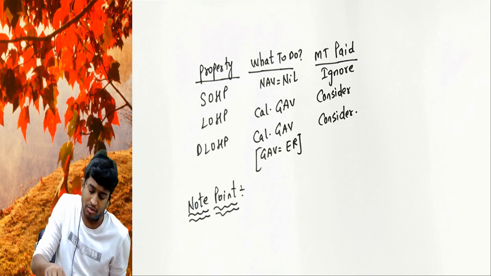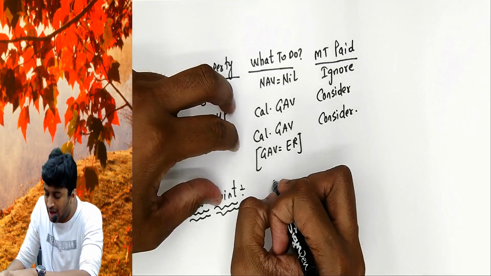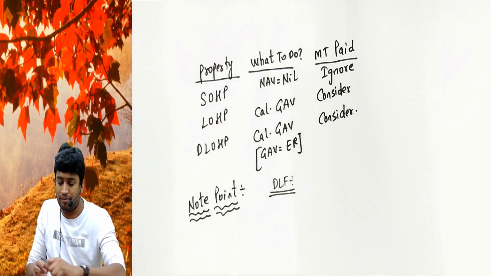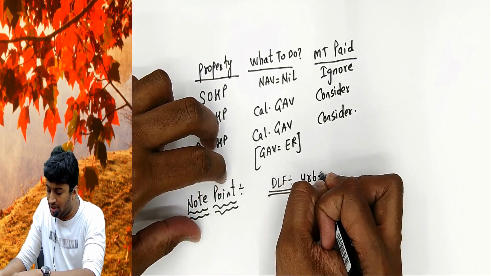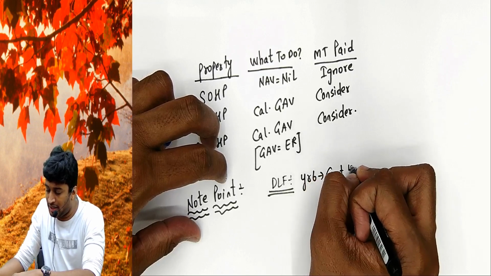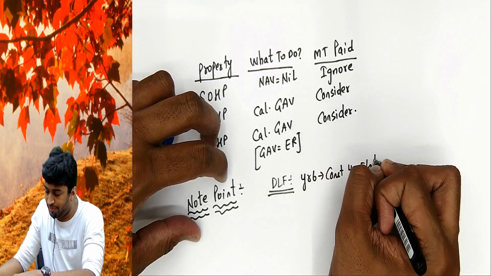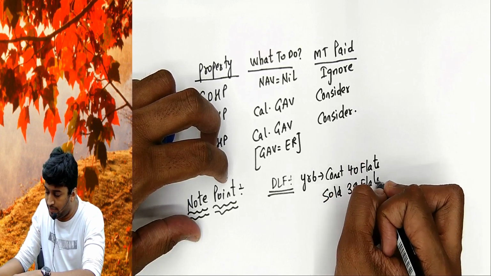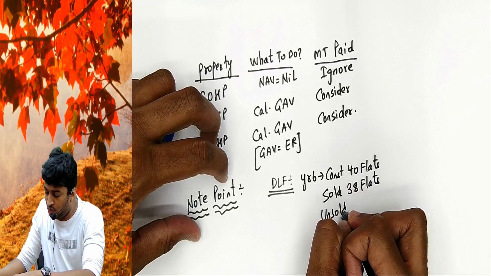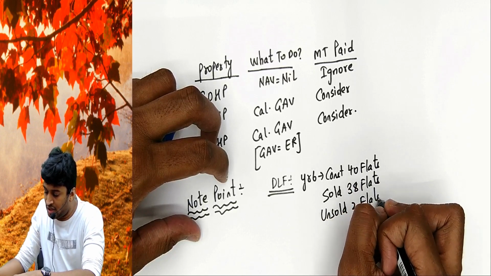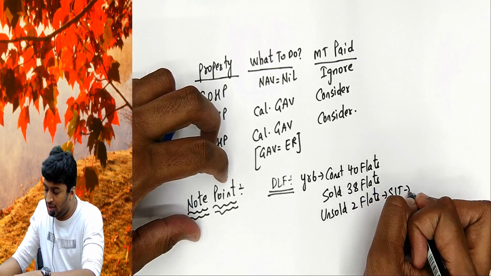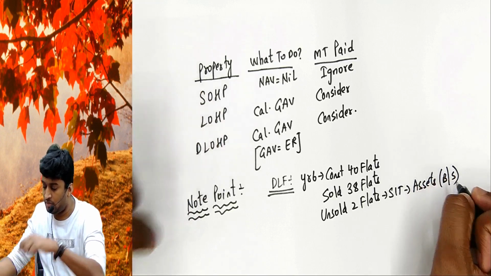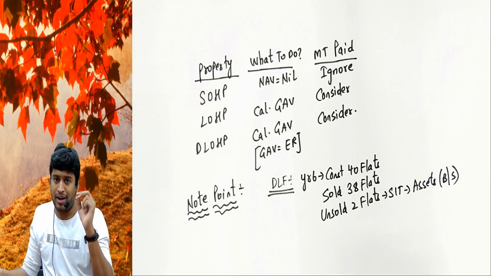Okay, now understand the logic of it. Write this example. Listen now. I am a DLF company. In year 6, I constructed 40 flats, out of which I sold 38, unsold 2. This unsold is my stock in trade. This will be shown under the asset side of the balance sheet.